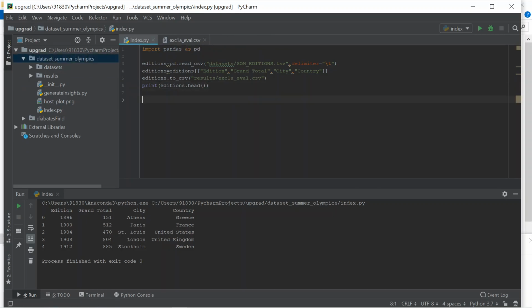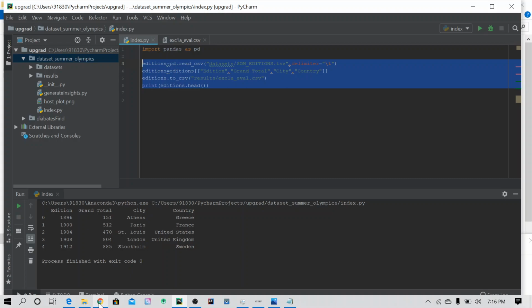Let's read the second task. So in this first task, we learned how to select only the required columns, how to save into the CSV file, and also how to read the tab separated values. These three things we learned from this exercise.